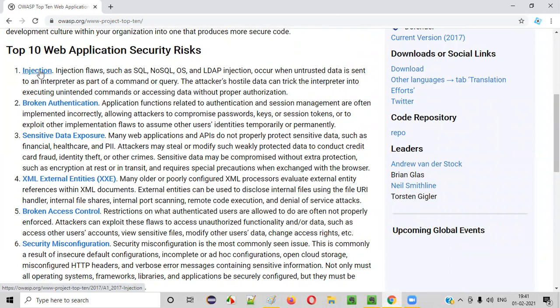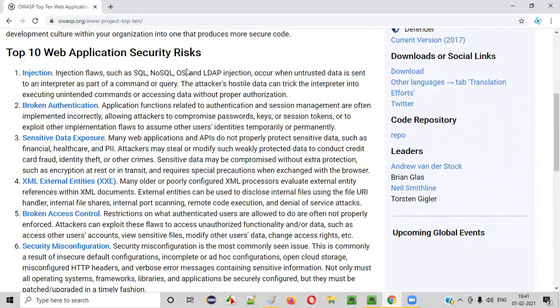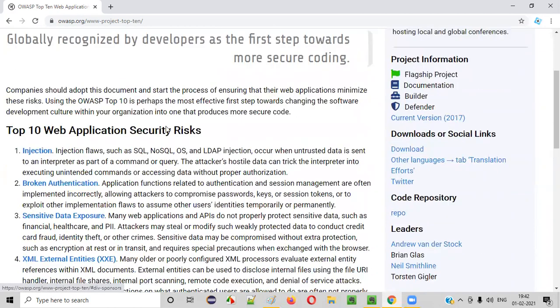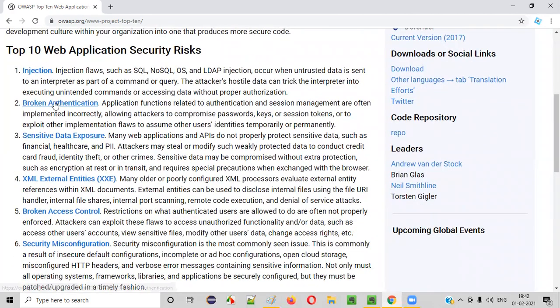Injection is the top vulnerability every time so far. Maybe in coming days this may or may not change, but we have seen injection at the top of the list from the beginning days till now. Then we have broken authentication.